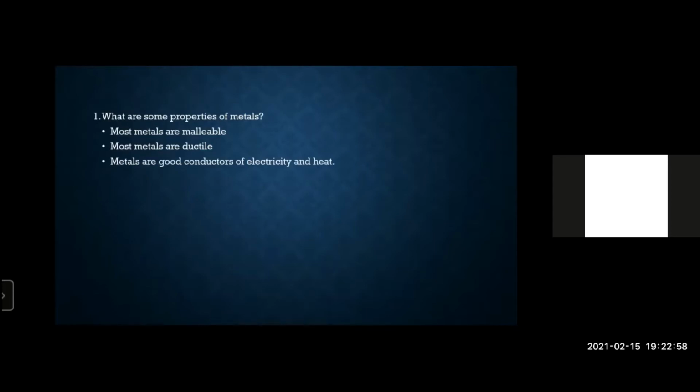Metals are good conductors of electricity and heat because the delocalized electrons can move throughout the metal, and movement of electrons is electrical conductance. Then they also have high melting and boiling points. The greater the number of outer electrons that the metal has, the higher its melting or boiling point. For example, aluminium has 3 outer electrons, whereas sodium metal has only 1 outer electron. So aluminium has a higher melting or boiling point than sodium. This is due to the increased positive charge on the metal ion and the increased number of electrons that are delocalized, resulting in stronger bonding.